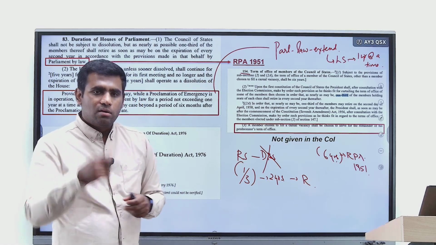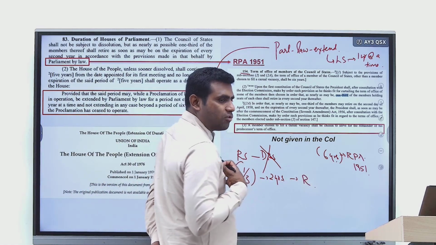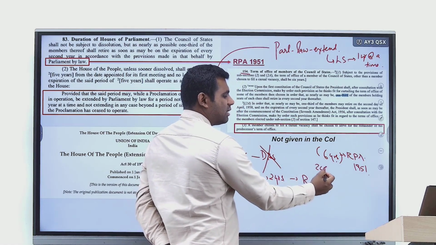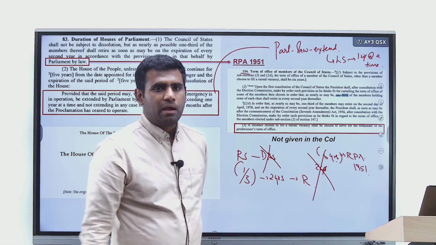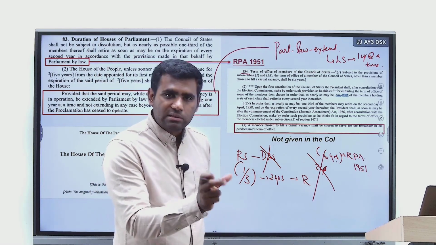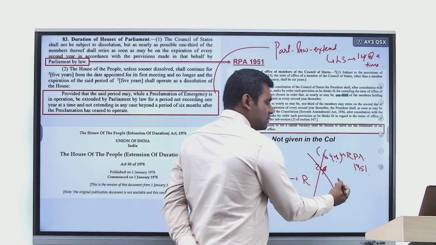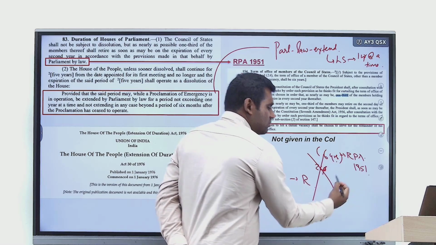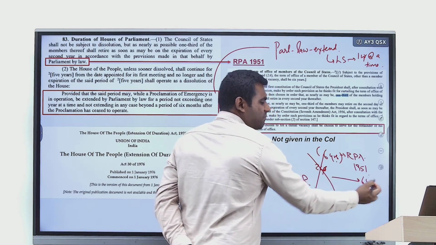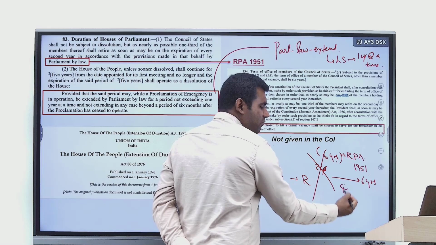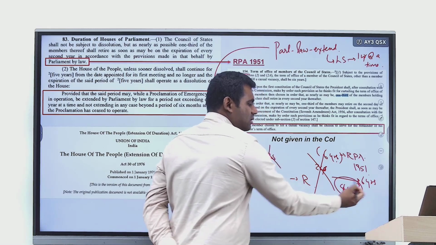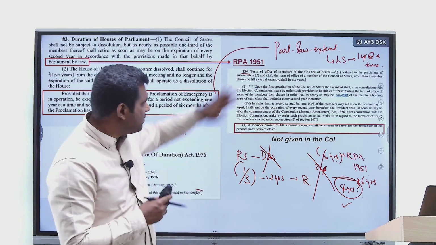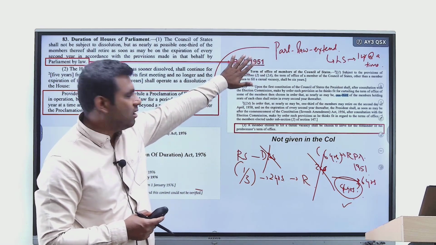Right? And we all know that, let's say I am a member of Rajya Sabha representing Tamil Nadu. After 2 years, suddenly I die. I pass away. Right? A vacancy is created, and that vacancy is now to be filled. So a new person will be elected. Will he continue for 6 years, or will he continue only for the remaining period of 4 years? What is the answer for that? The answer is for the remainder period of time. Where is it given? Is it given in the Constitution? No, it's given in the same Act, 1951 RPA. Look at this.